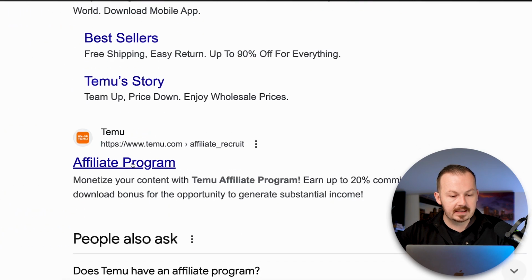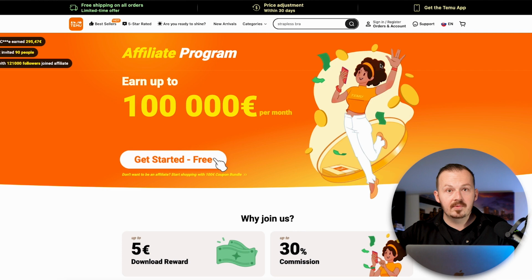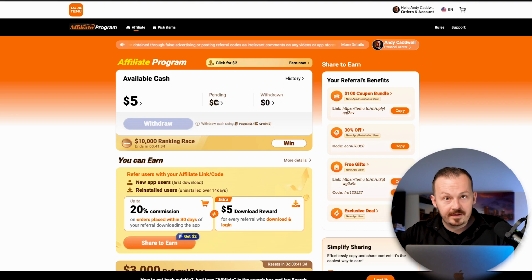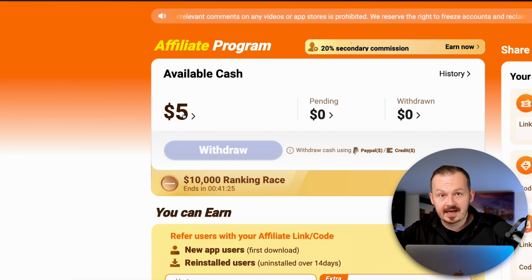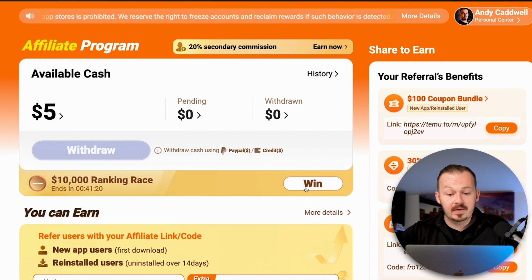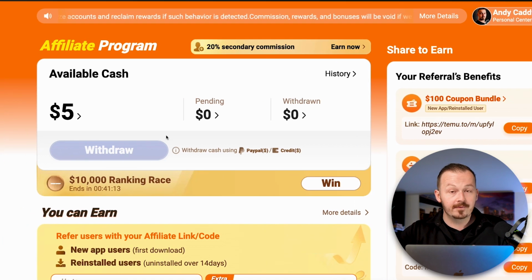If you search for Temu affiliate program, I want you to go to this website right here, click on it, and sign up using your Gmail or pretty much any other email account. Once you do that, you will be taken to your Temu affiliate dashboard. It's going to look something like this, and you can notice right away you are going to receive $5 in free cash just for signing up. Even though you may not be able to withdraw it right away because the withdrawal amount is $20, just by following this method for a couple of hours, you can make this very easily, very fast, and then you can withdraw your free cash.